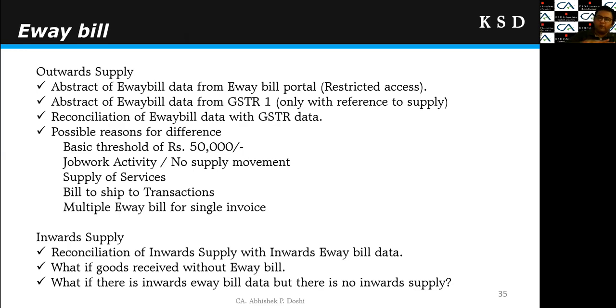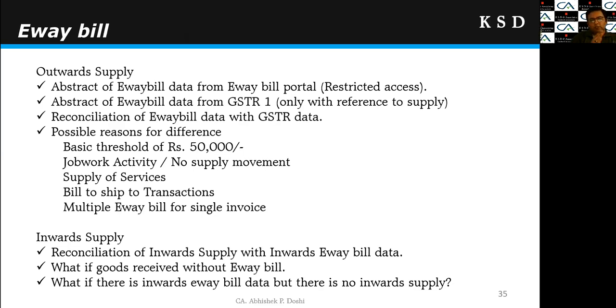But we should keep aside these differences. We should focus on the supply data only, whether for all supply or sales transactions the e-way bill provisions are duly complied with or not, right? If there are violations of the e-way bill provisions, we need to see what the consequences are and how we can report the same.